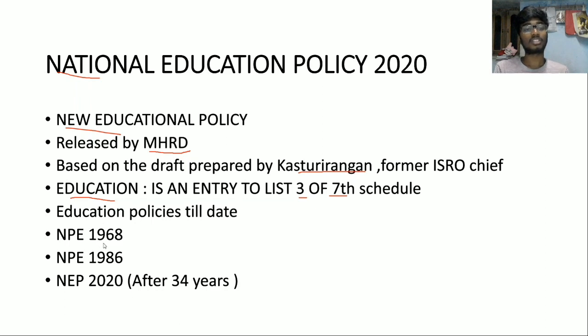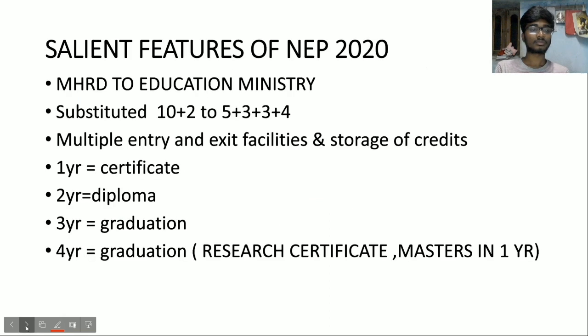So the education policy, the first policy was in 1968, then in 1986. This was slightly amended in 1992, but no major reforms. And after 34 years, a new education policy was framed in 2020. So let's look at this. What are the salient features of the national education policy? The first thing is the conversion of the Ministry of Human Resource Development to the Education Ministry. Another thing is they substituted the 10+2 system with 5+3+4.